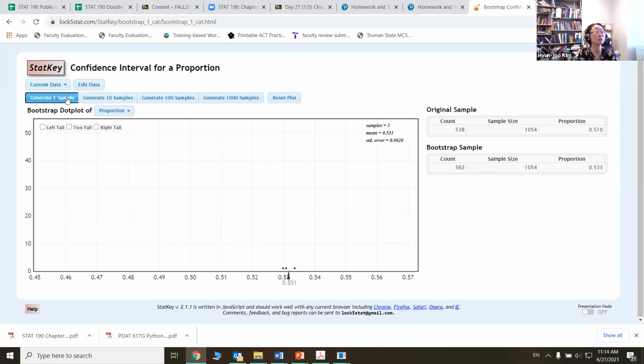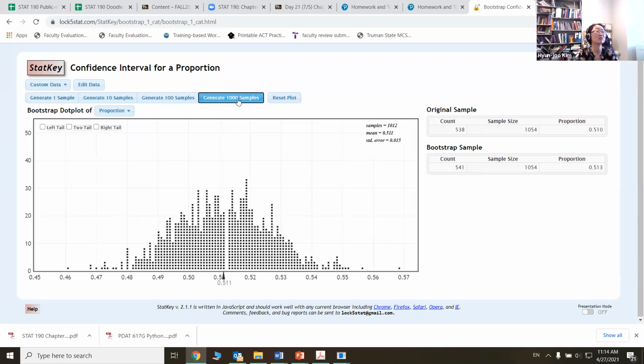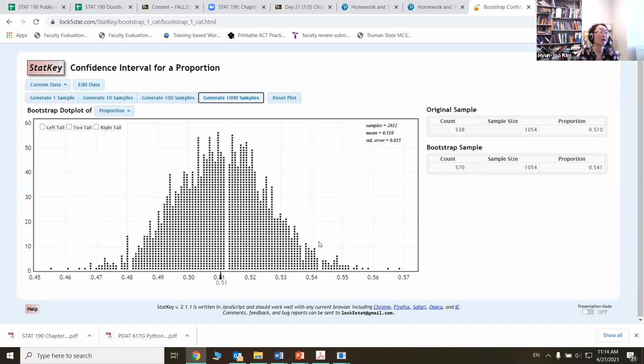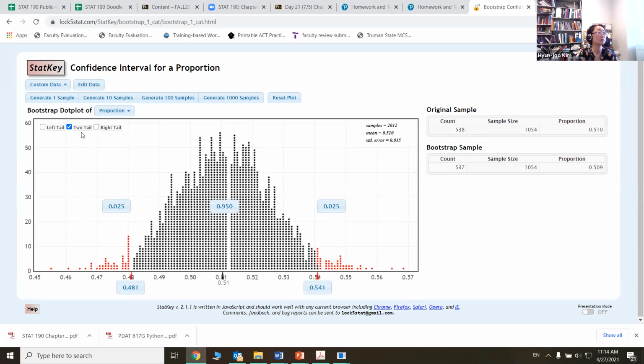So you can do this a whole bunch of times. If you do thousands of times, it will generate what we call the bootstrap empirical distribution of the proportion. Then if you click the two-tail option, it will automatically give us some range.